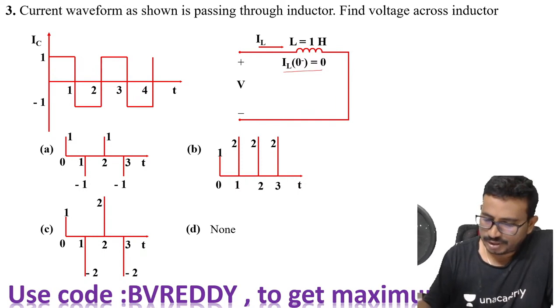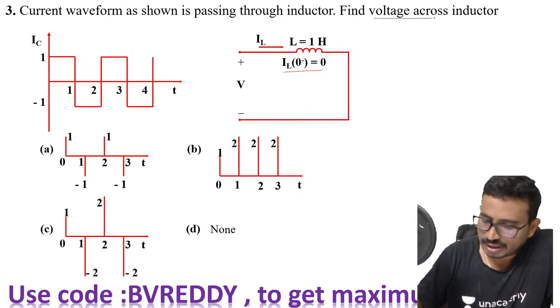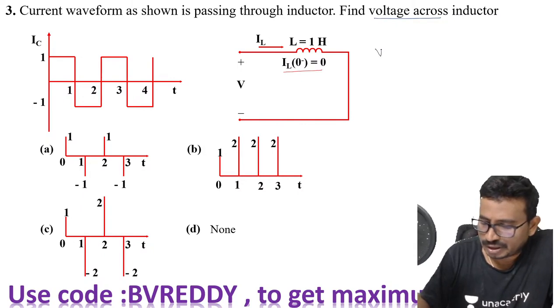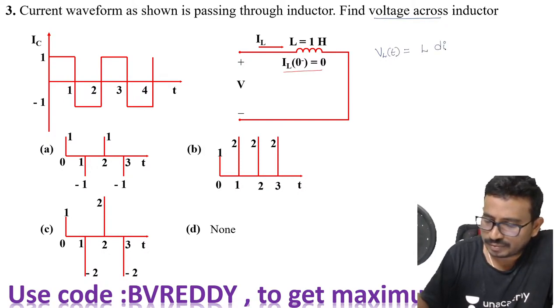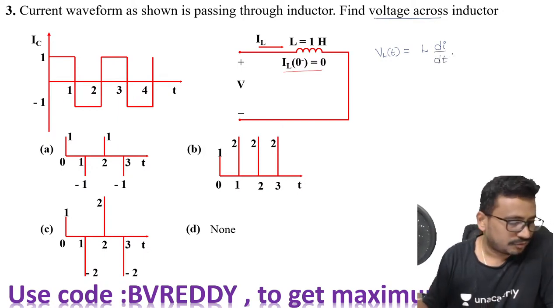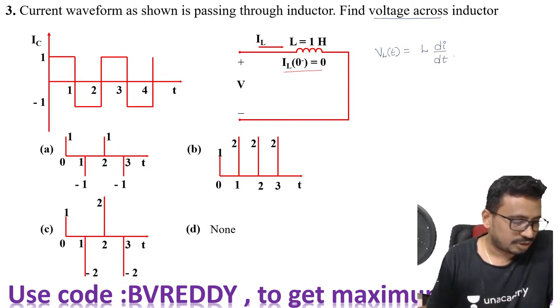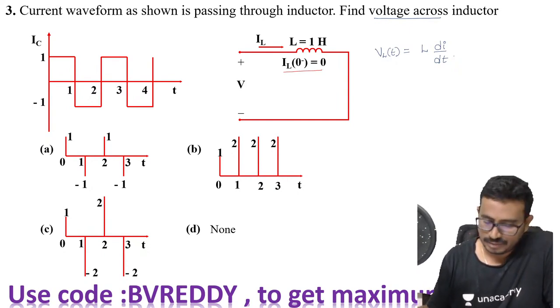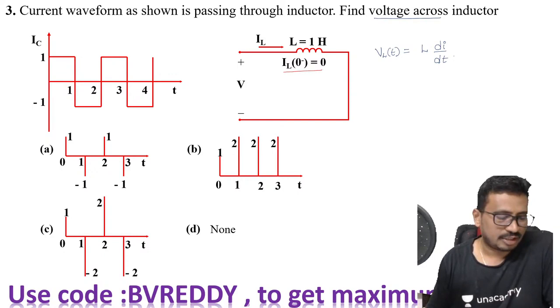Now tell me, the voltage across the inductor, which is given as VL of t, is L into di by dt. L into di by dt. Is the font size I am writing comfortable to all of you? Are you facing any difficulty? The font size is clear, you tell me.